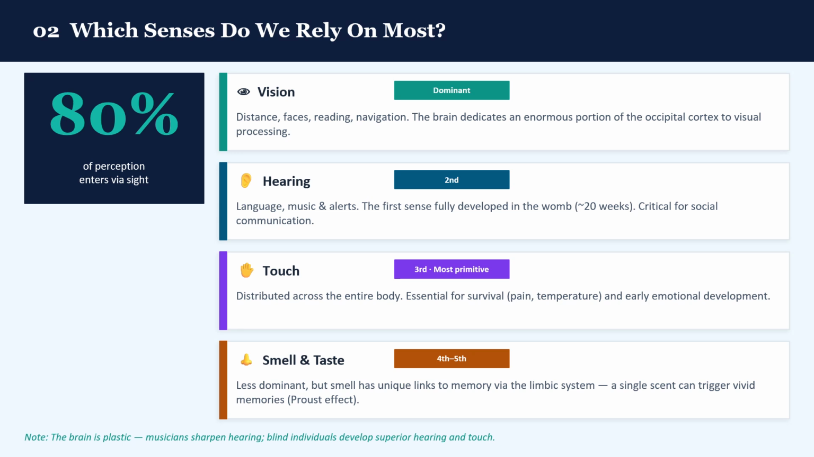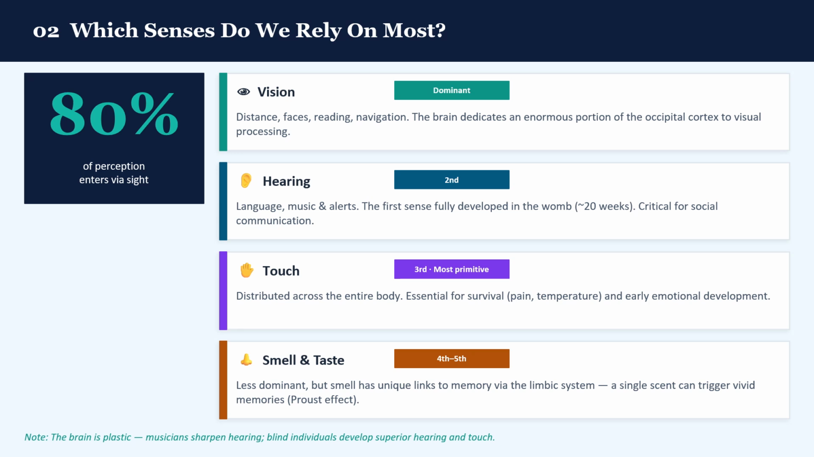3. Which senses do we rely on most? Humans have 5 classic senses plus additional ones like balance and body awareness, but we don't use them all equally. Vision is by far the dominant sense. Around 80% of the information we receive from the world enters through our eyes. Our brain dedicates an enormous part of its cortex just to processing what we see.